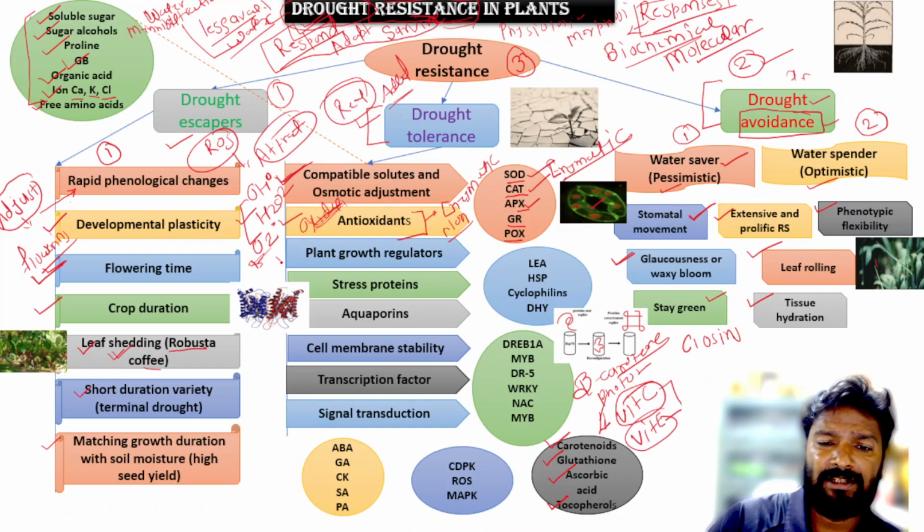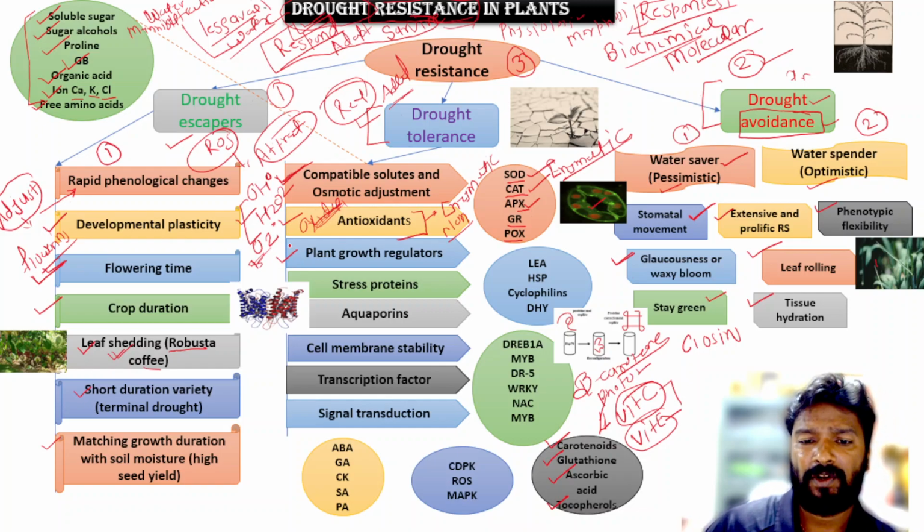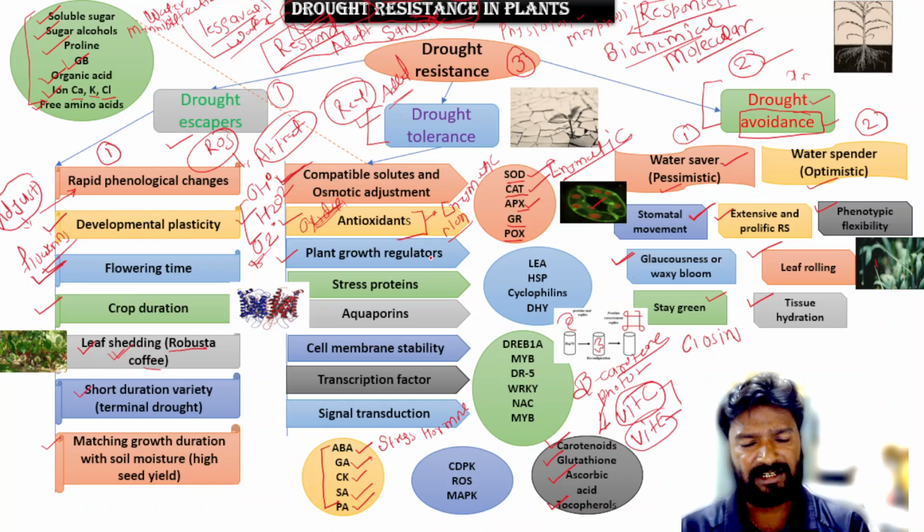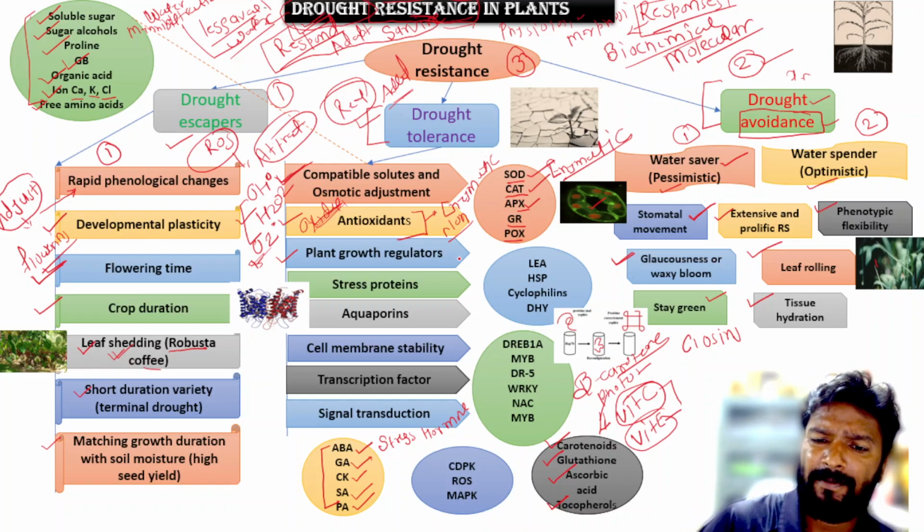Next mechanism is the plant growth regulators. You know that there are so many hormones, like abscisic acid, a very important hormone known as the stress hormone. Then gibberellin, cytokinin, salicylic acid, and polyamines. These hormones also change during the stress condition and maintain the stress tolerance in the plants.